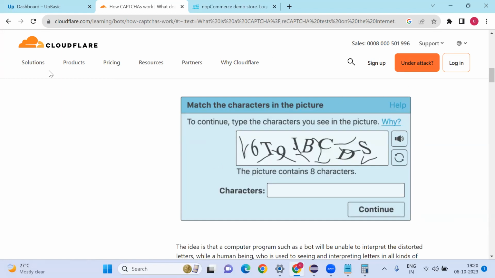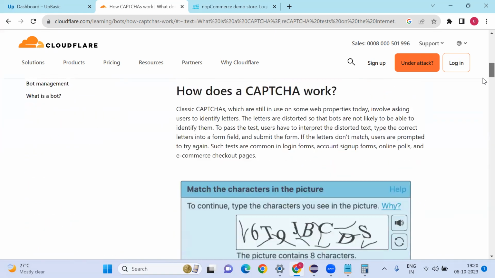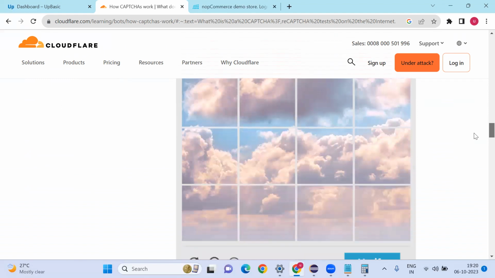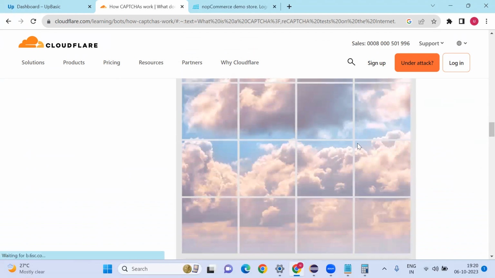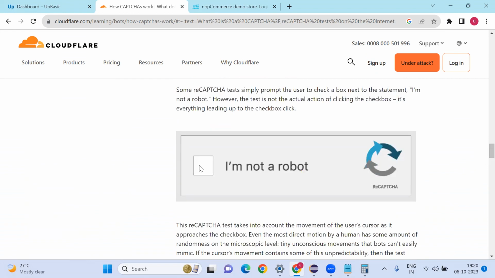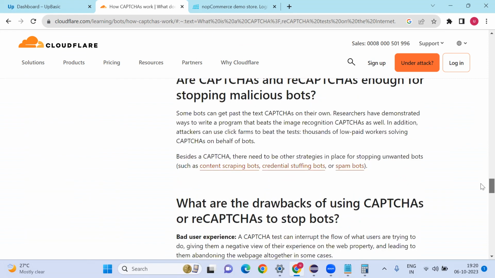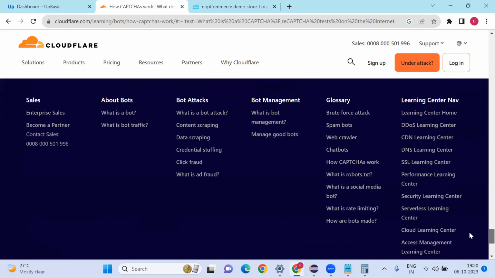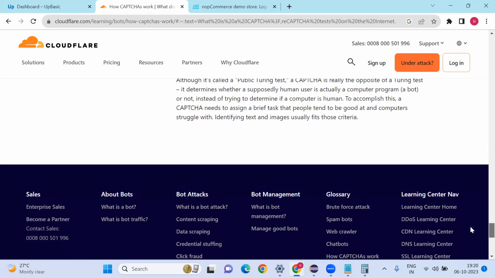Sometimes you need to check the colors; up to a certain limit you can validate, not the entire screen. These clouds and all we cannot validate. This one is also CAPTCHA. If you try to select this again, it will refresh. These kinds of things we cannot automate, even though it is a web browser.